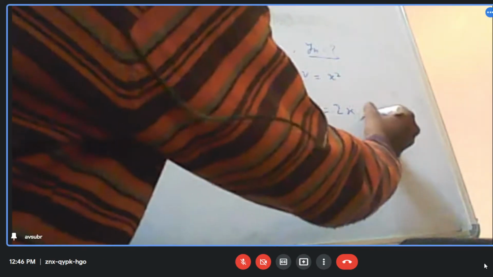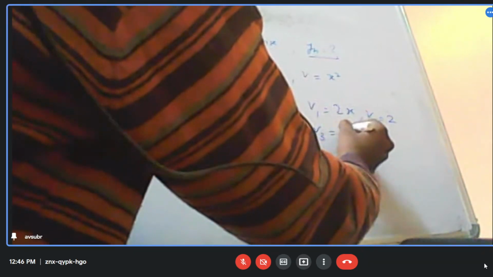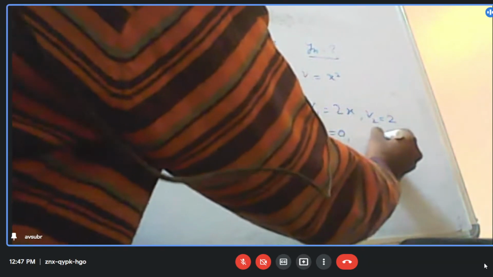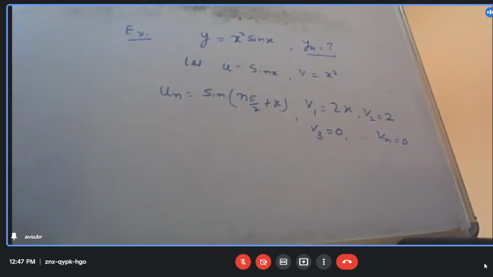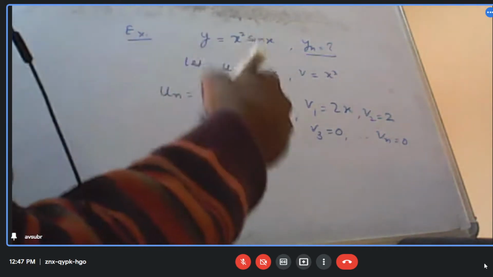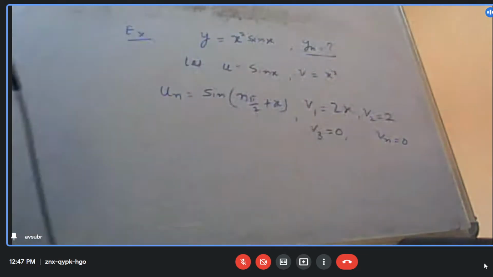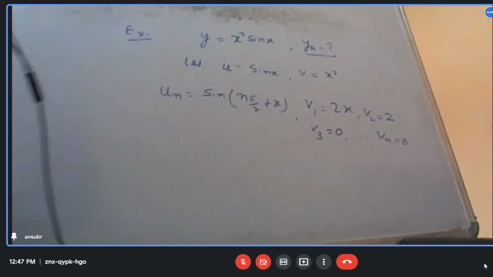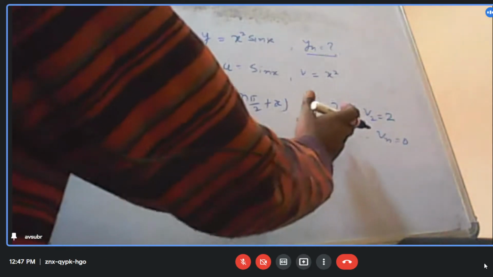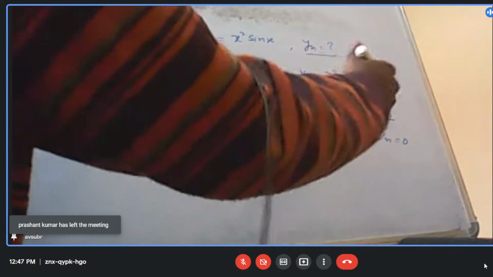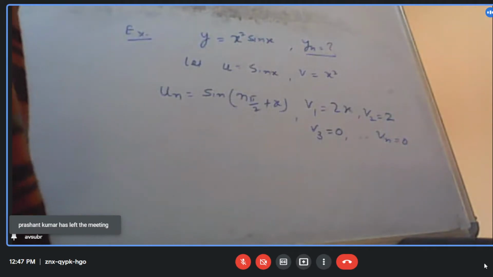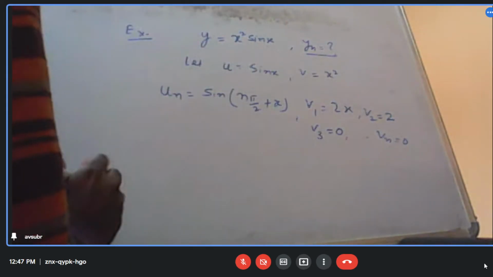What is v2? 2. What is v3? 0. And vn is also 0. We are differentiating further and further and all are 0. So this is what we obtain.